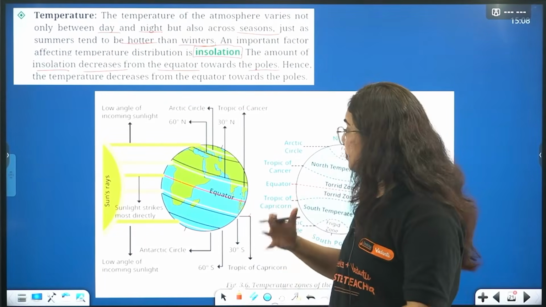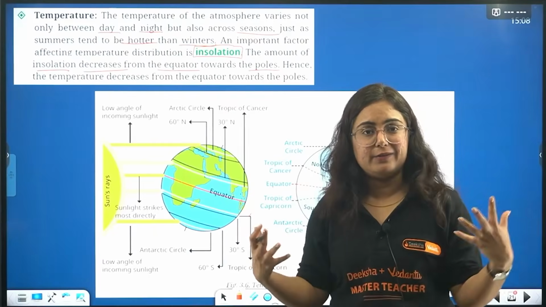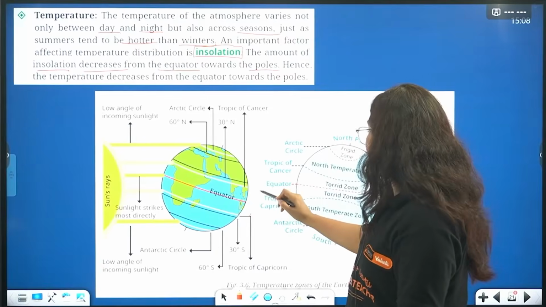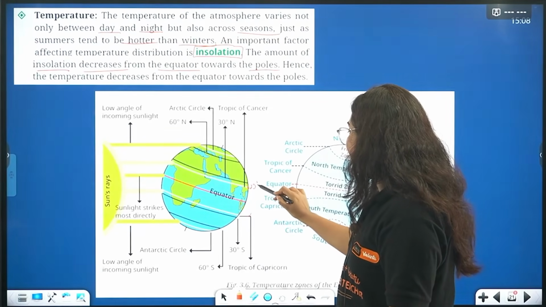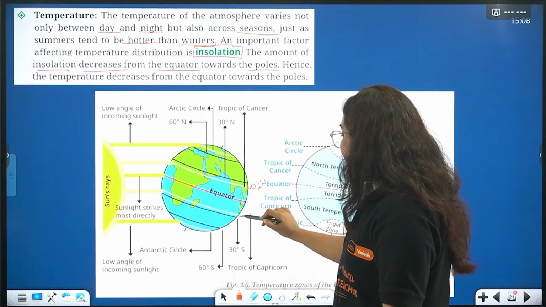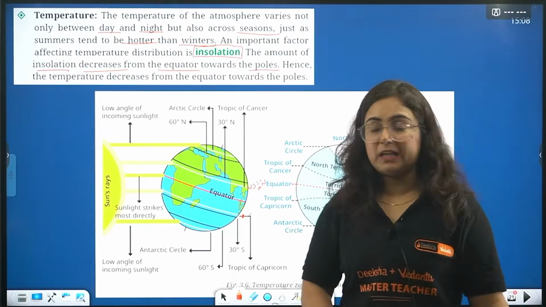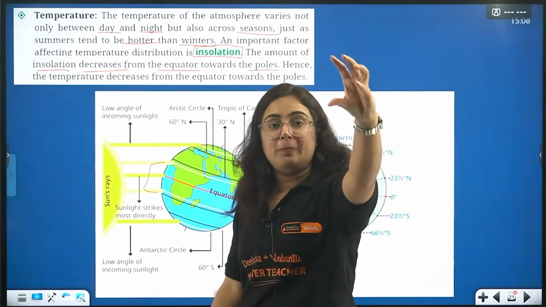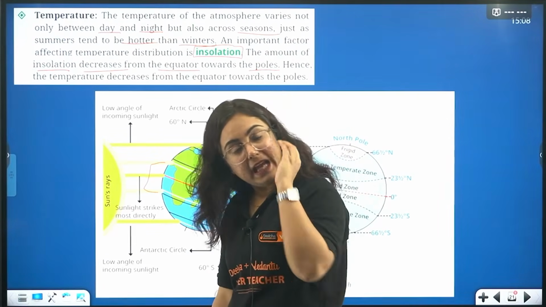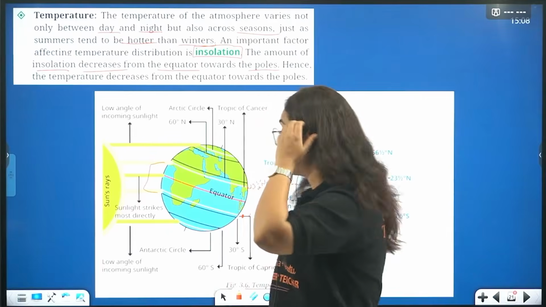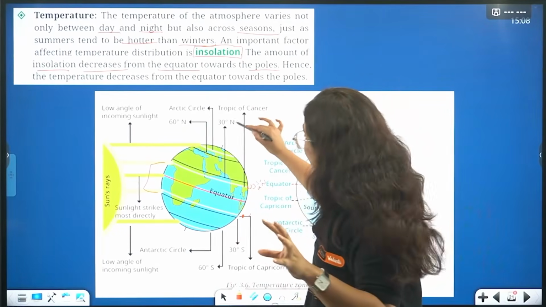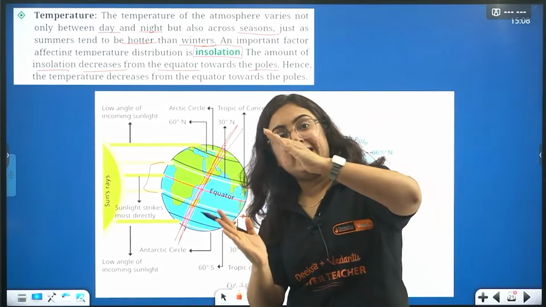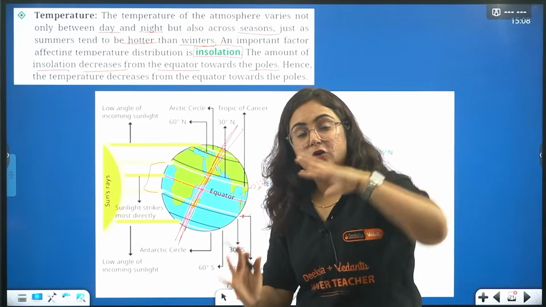Right? Then we moved beyond and saw that there is a change in temperature and everything over a time, and that is, beta, this line that is known as Tropic of Cancer, 23.5 degree north, right? Similarly, we have Tropic of Capricorn in the south. So, beta, it is said that the sun's direct light reaches between Tropic of Cancer and Tropic of Capricorn. Okay, it reaches between Tropic of Cancer and Tropic of Capricorn. Now, as we are aware that, beta, the earth has a slant, what we can say, the earth is tilted, right? The earth is tilted. So now what happened?